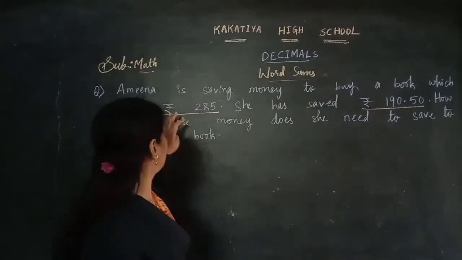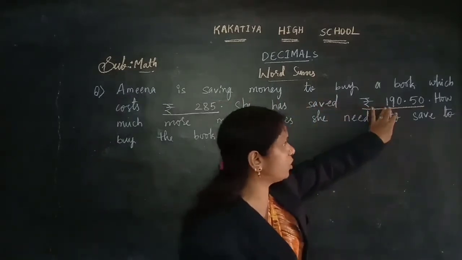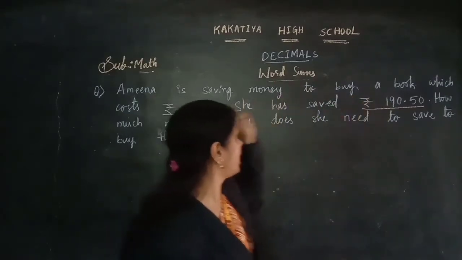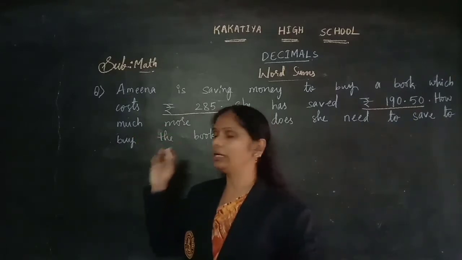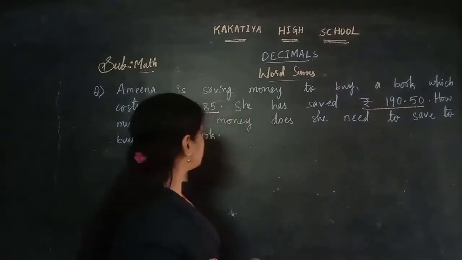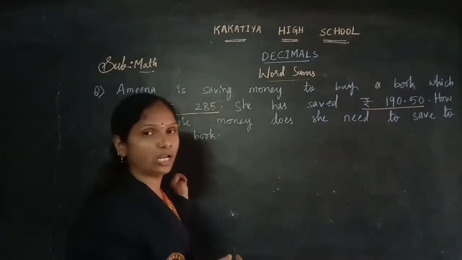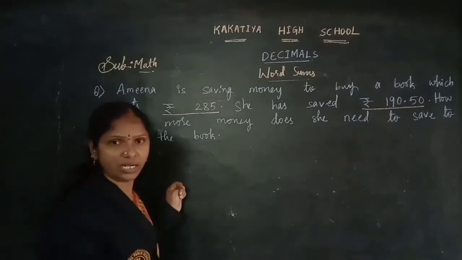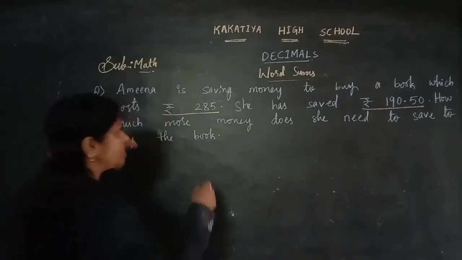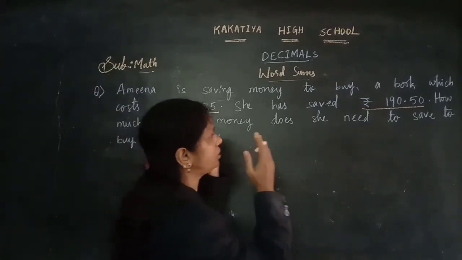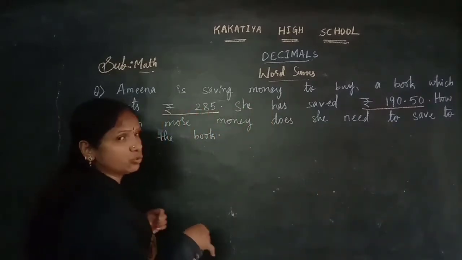Means actually the book cost is 285 rupees. She saved this much amount, means she saved less than the book cost. So she has to save some more amount to buy that book. How much amount she has to save, we need to find here. More amount we are finding, so we need to do subtraction, children. From the cost of the book you need to subtract the saved amount. Then you will get how much more she has to save.